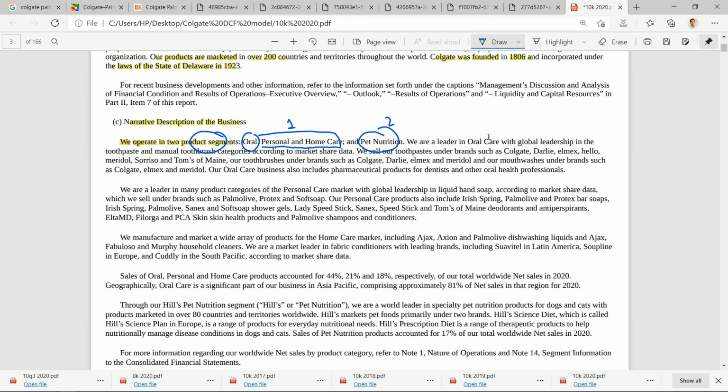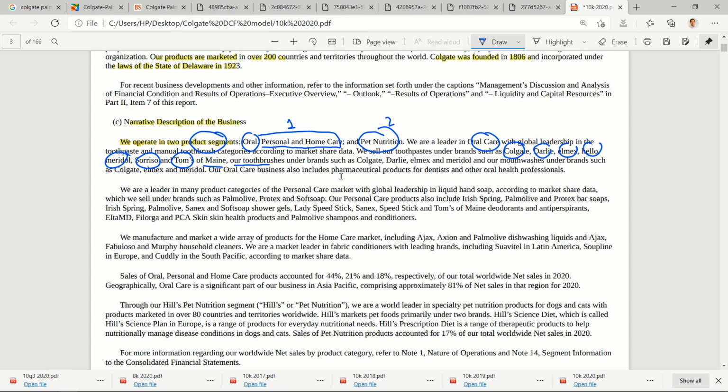We are a leader in oral care with global leadership in toothpaste and manual toothbrush categories according to market share data. We sell our toothpaste under the brands Colgate, Darlie, Elmex, Hello, Meridol, Sorriso, Tom's of Maine, and toothbrushes and mouthwash under the same brands.